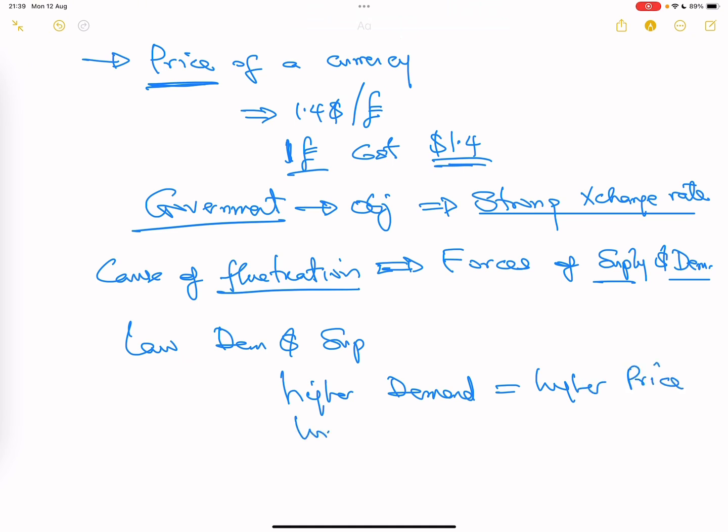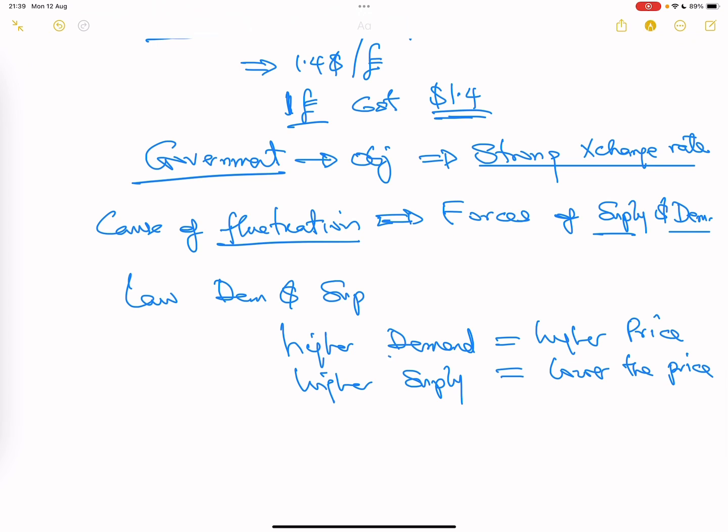And the higher the supply, the lower the price. The same thing is applicable in currency. If everybody wants a particular country's currency, the price of that currency will go up, which means that currency will appreciate. But if everybody is selling that currency, which means everybody is just supplying it into the market, nobody wants it, that currency will have a very low price, and that means the rate of that currency will be weak. It's the same principle.